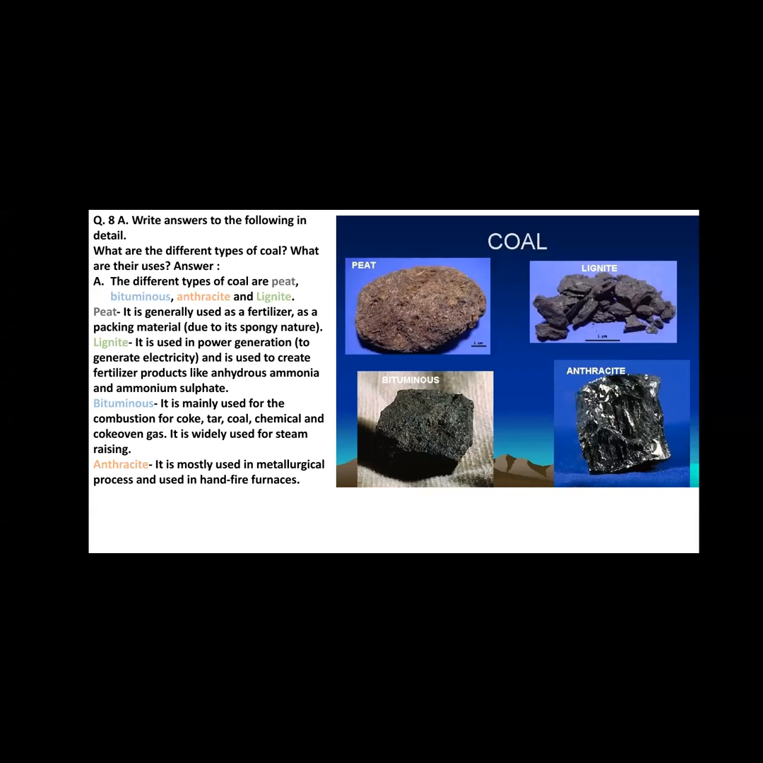The third one is bituminous. It is mainly used for the combustion of coke, tar, coal, chemicals, and coke oven gas. It is widely used for steam raising. Anthracite is mostly used in metallurgical processes and in hand fire furnaces. Anthracite is the good quality coal and it is used in metallurgical processes for the extraction of metals, etc.